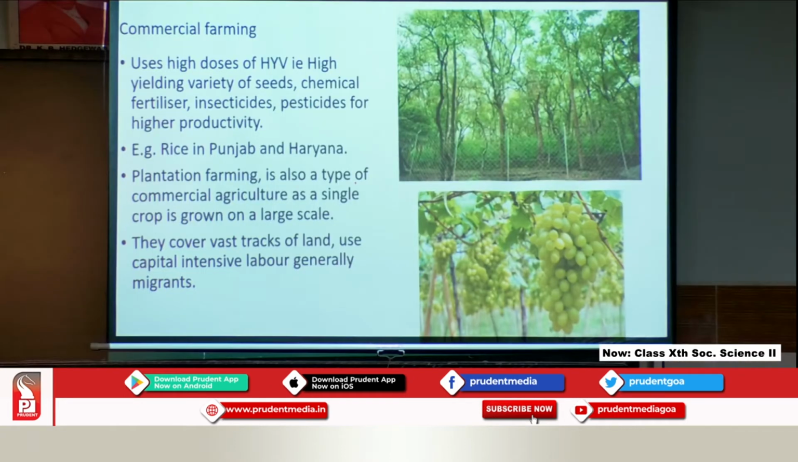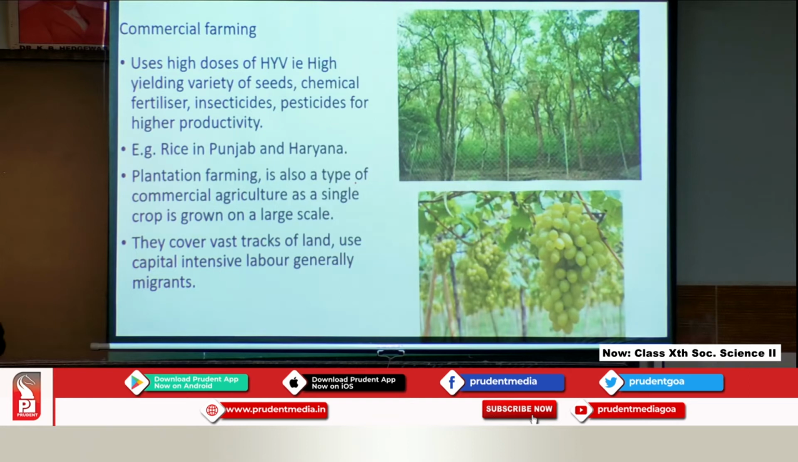In commercial farming, as the name suggests, it is for commerce or rather for sale, right. So, here they will use high doses of HYV seeds. We have studied about these last year in economics. They use chemical fertilizers, insecticides, pesticides for higher productivity of land. For example, we have also learned that rice is grown under the green revolution in Punjab, Haryana and West Uttar Pradesh.